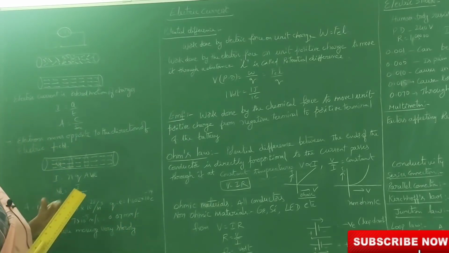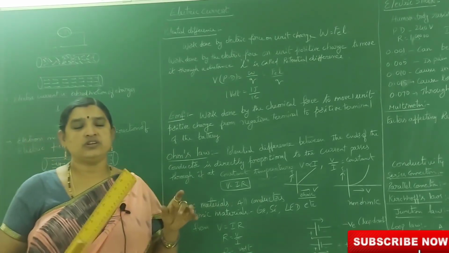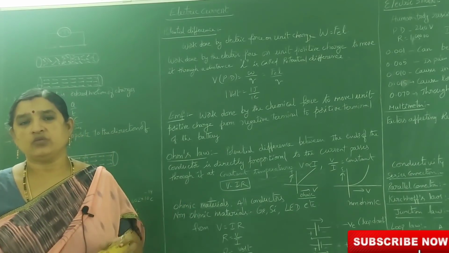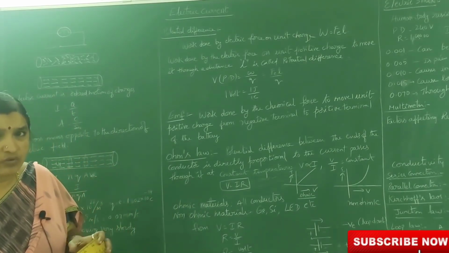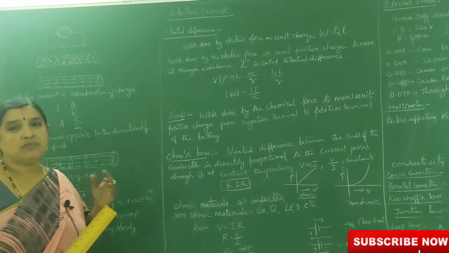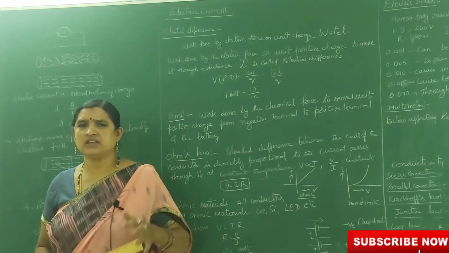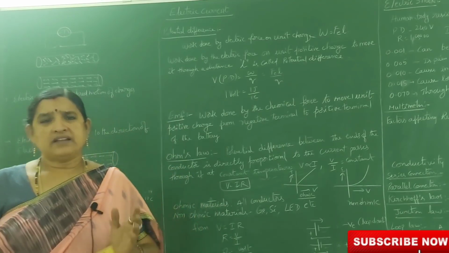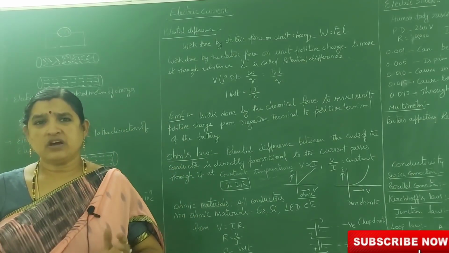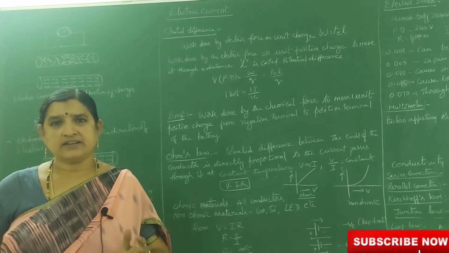Next, if you take an open circuit, meaning you did not connect the two ends of the wire, what happens? All metals have positive charges and free electrons, and metals have more free electrons. That's why all metals work as conductors.